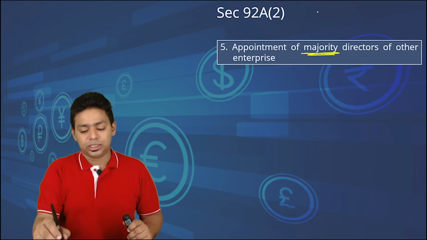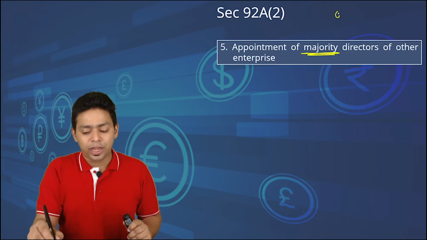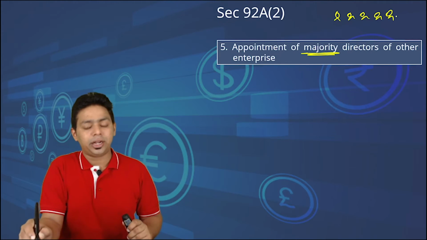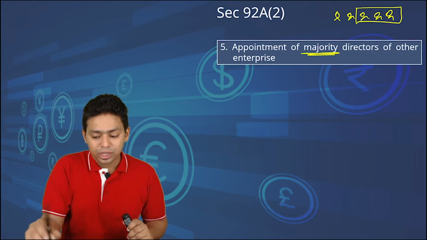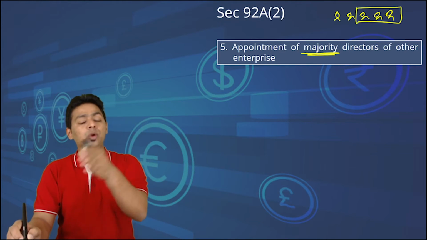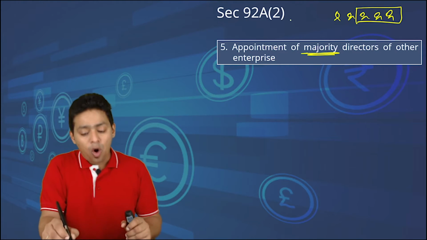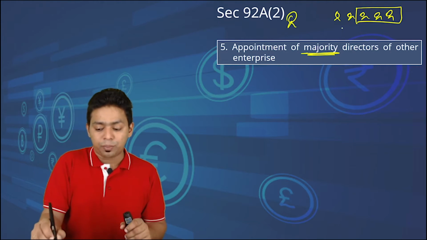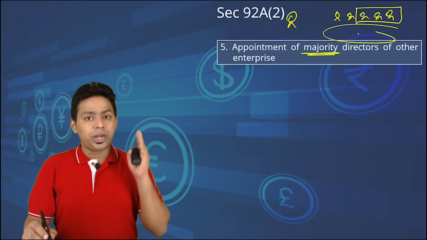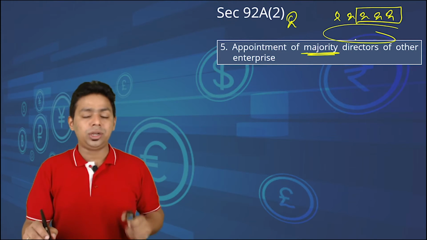Appointment of majority directors. The company is always managed by the BODs, and majority of the directors means if there are 5 directors in the organization, 3 out of 5 are appointed by you. So you are having authority to appoint 3 directors or 1 managing director who is the boss of all these directors. Then definitely you are having directly or indirectly control over that organization.